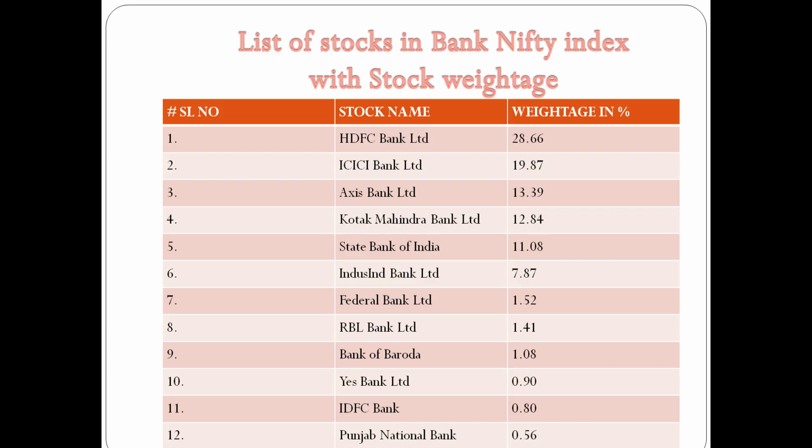If any one of these stocks faces a major fall, it will be heavily reflected in Bank Nifty. If the top 3 are moving higher with green candles, we can expect a green candle in Bank Nifty too. We will see an example on the upcoming slide.